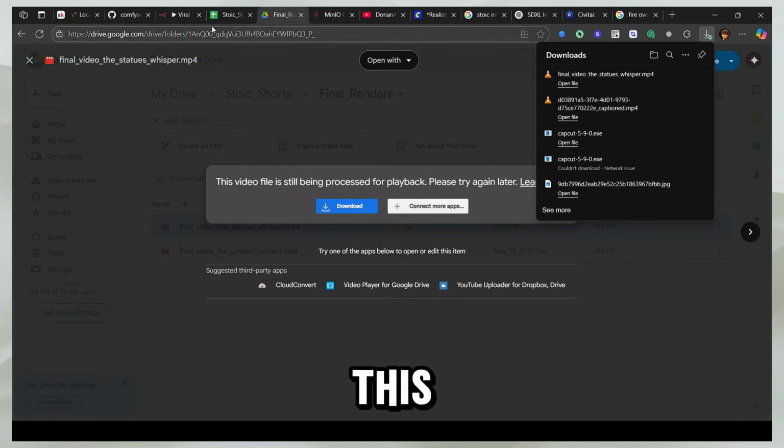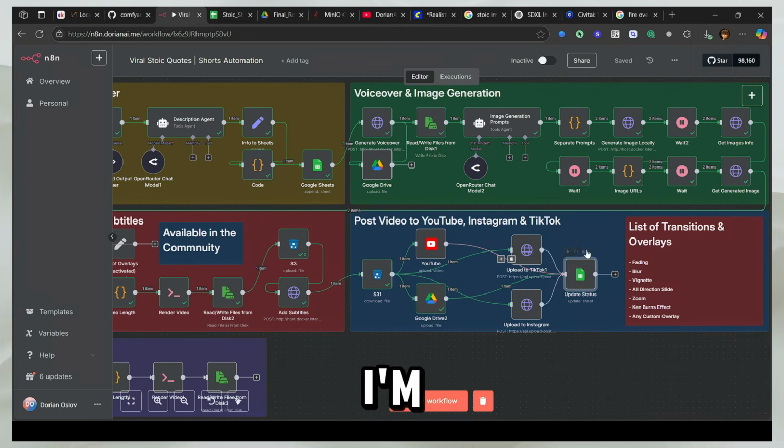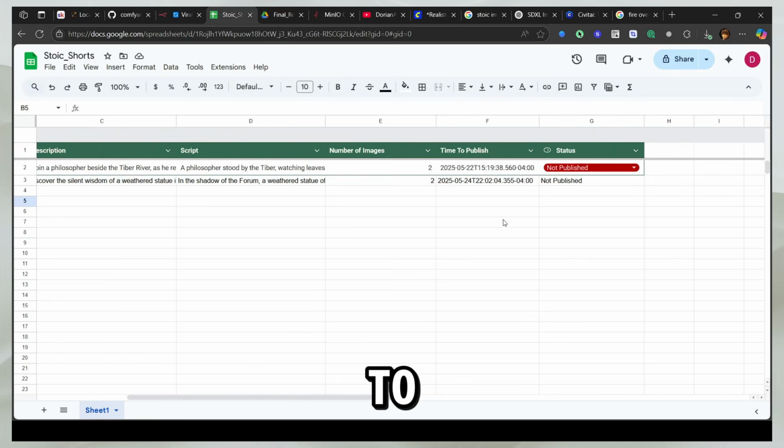And you can configure this video however you want. You can put the subtitles up, down, whatever you want, right? Then I'm going to update the status of my Google Sheet to published. So for this video, now it's going to show published here. If I head back to Google Sheets, it's going to change this to published so I can keep track.